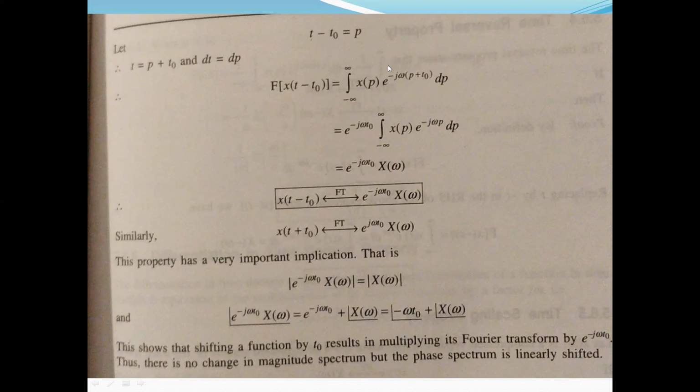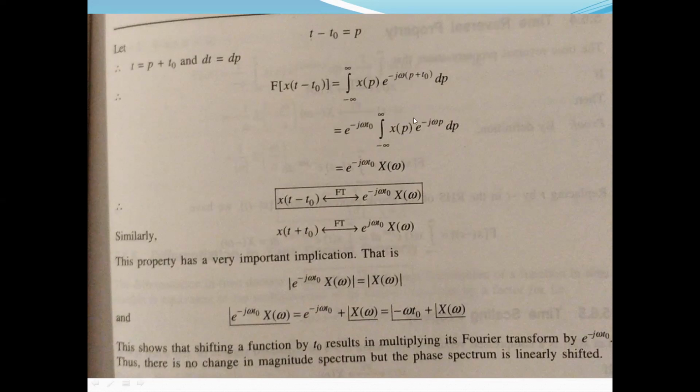Hence now the exponential term has two terms. As you know, we can split the exponential into two parts by multiplying: e to the power minus j omega p stays inside the integration, and e to the power minus j omega t naught is taken outside the integration.